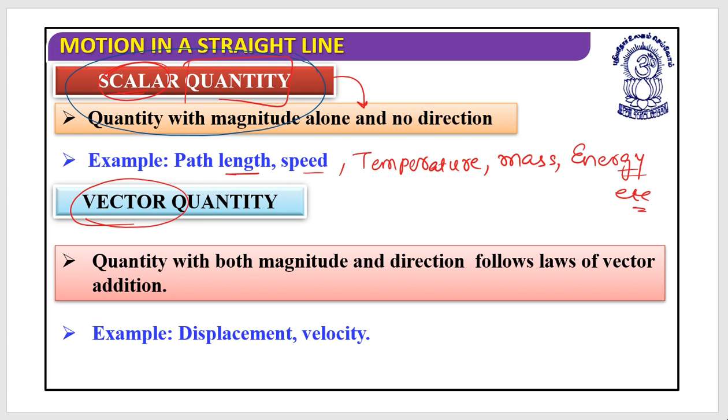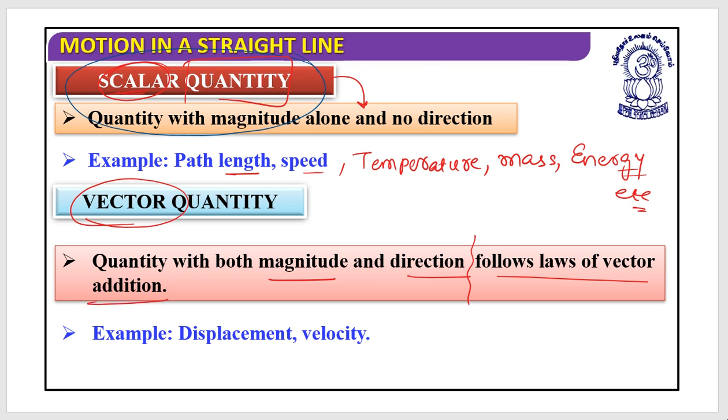Now, vector quantity. Which are the vector quantities, or what should be the conditions? The first condition that we learned in previous classes is, they are the quantities with both magnitude and direction. We have learned up to this, that when we say vector, we immediately say it is the quantity which should have magnitude and a direction as well. But a complete definition would be that it should have magnitude, it should have direction, as well as it should follow laws of vector addition.